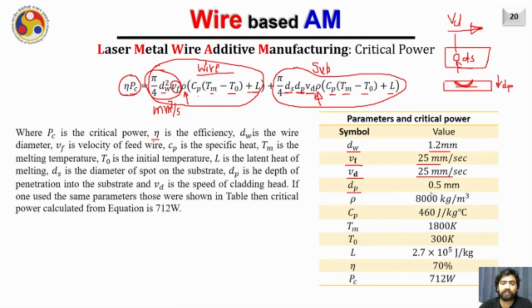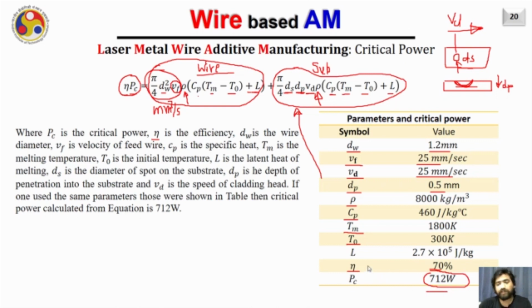We require a penetration depth of 0.5 mm, the density of the material is 8000 kg per meter cube, the specific heat is 460 joule per kg degree centigrade, the melting point of the material is 1800 Kelvin, the initial temperature of the wire and the substrate is 300 Kelvin, and the latent heat of melting is 2.7 into 10 to the power 5 joule per kg. Efficiency is 70%, and hence by utilizing this formula we can find out the minimum power required for this deposition process, and it comes to around 712 watt.